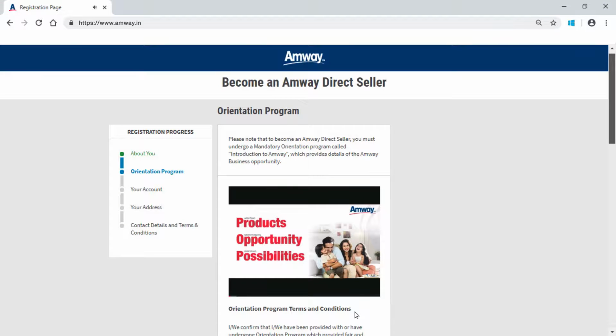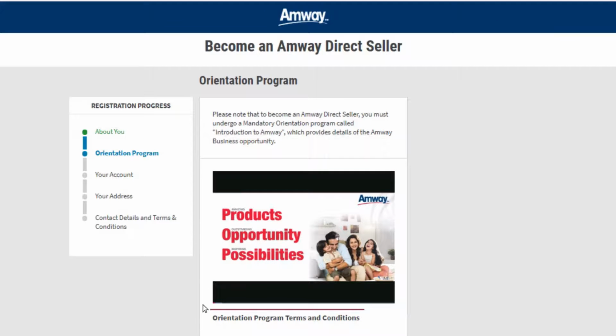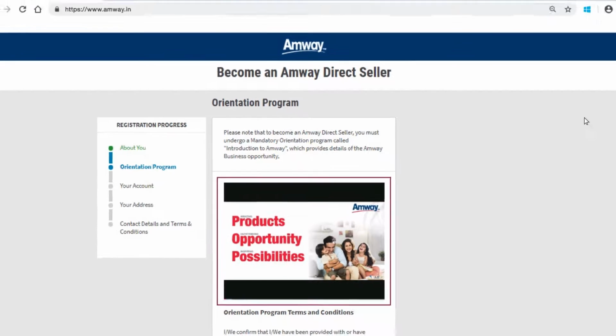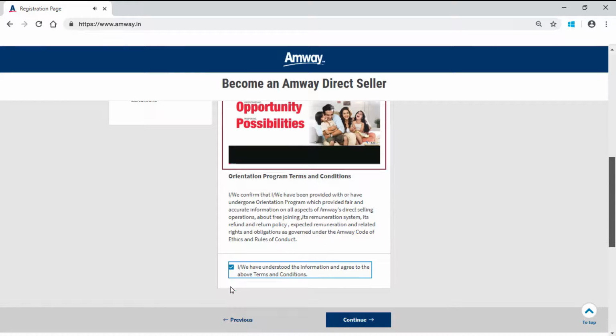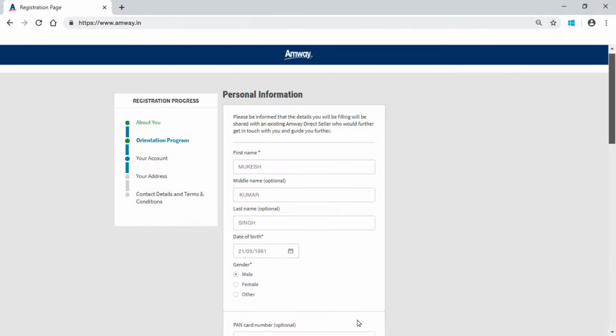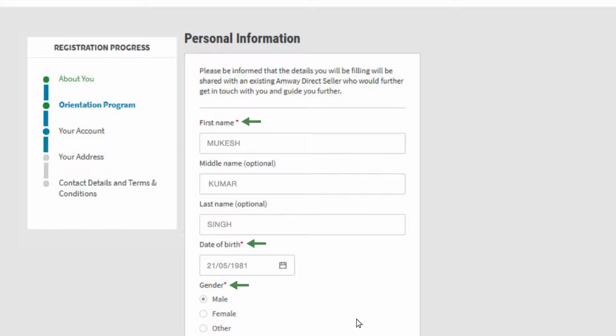The mandatory orientation video, Introduction to Amway with details of Amway business opportunity, will start playing. After watching the entire orientation video, check the box to provide your consent that you have understood and agreed to the various aspects of Amway direct selling operations. Then click Continue. Fields marked in red are mandatory and cannot be skipped.